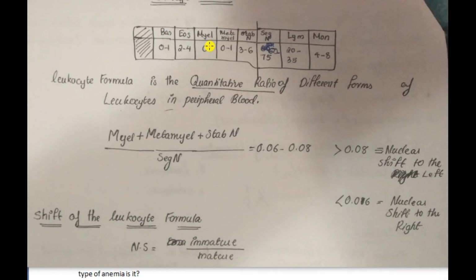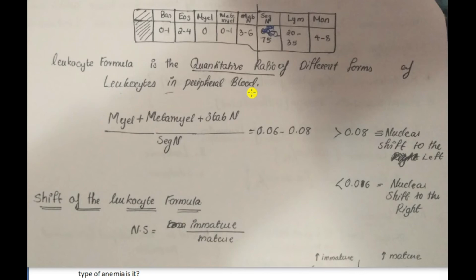Myelocytes are 0% in blood, metamyelocytes 0 to 1%, stab neutrophils 3 to 6%. This is the ratio of immature to mature neutrophils, and the value range is 0.06 to 0.08. If it is greater than 0.08, it means nuclear shift to the left. If it is less than 0.06, it is nuclear shift to the right.